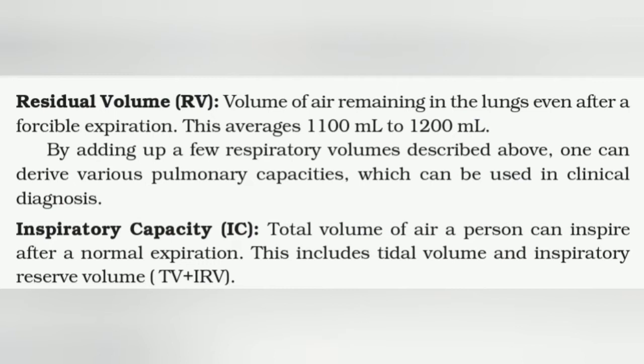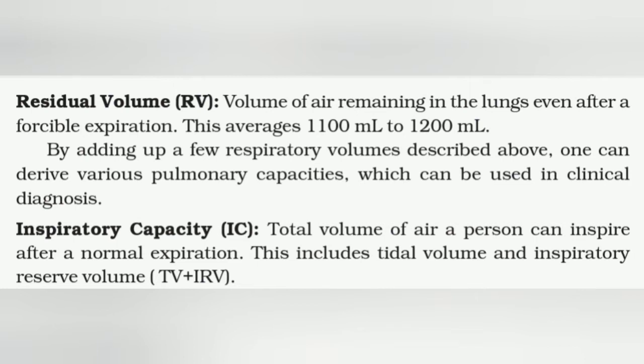By adding up a few respiratory volumes described above, one can derive various pulmonary capacities which can be used in clinical diagnosis. Inspiratory capacity: the total volume of air a person can inspire after normal expiration.